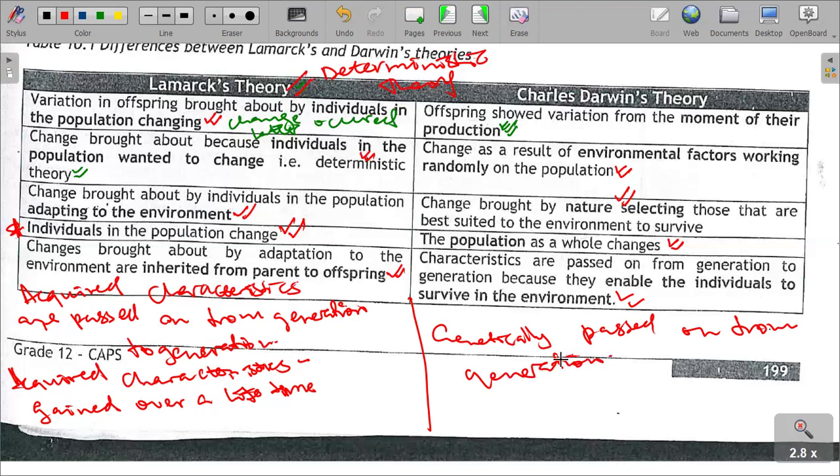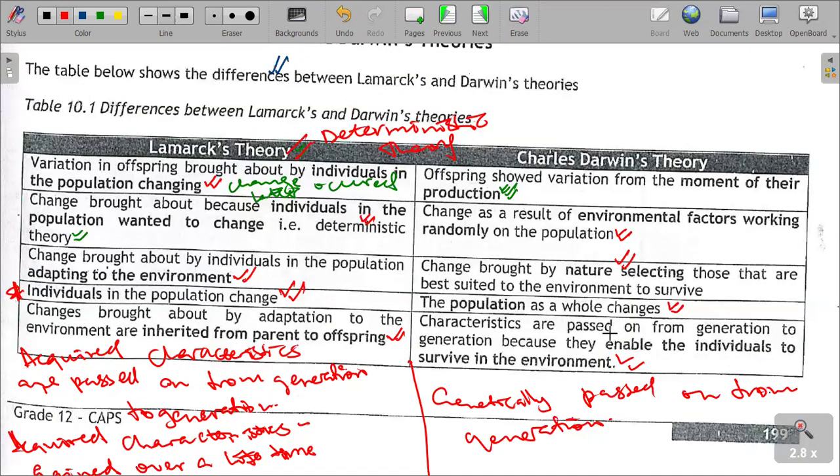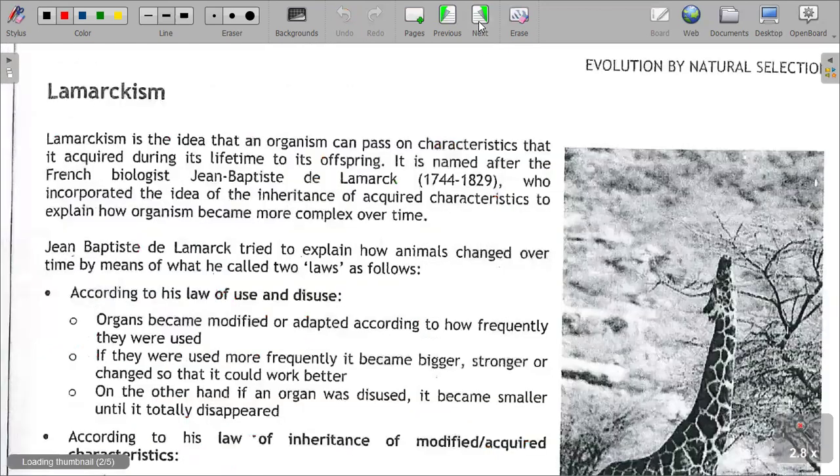This is one thing that we must understand in regards to this differentiation of the theories of Lamarck and Charles Darwin. Characteristics that are acquired cannot be passed on from generation to generation. Only characteristics which are contained in the genes are the ones to be passed on. At the same time, they are the characteristics which have a benefit, enabling the organism to survive in the environment. Yes, they can be passed on because the organism has survived. Let's just look at the next item.